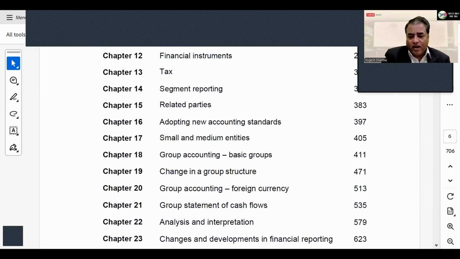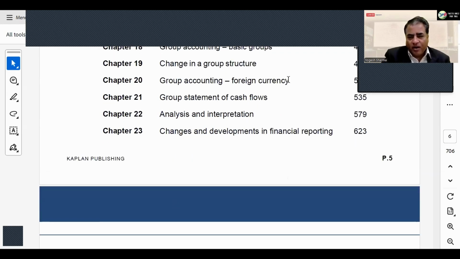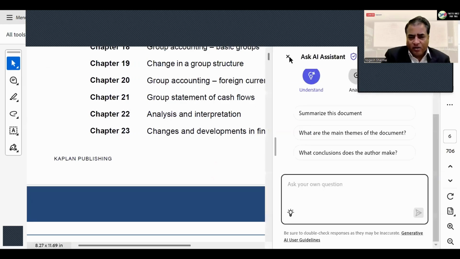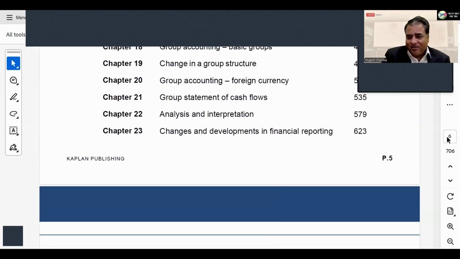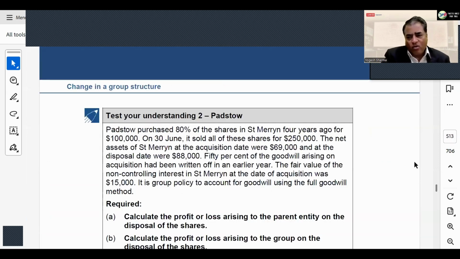So what we are going to look at today is basically a difficult subject. Which one should I pick? Let's pick foreign currency. I find that many times students find it difficult, right? It is not difficult. I find it the easiest one, but still, it's conceptual. So if you are missing the concept a little, you may go wrong.